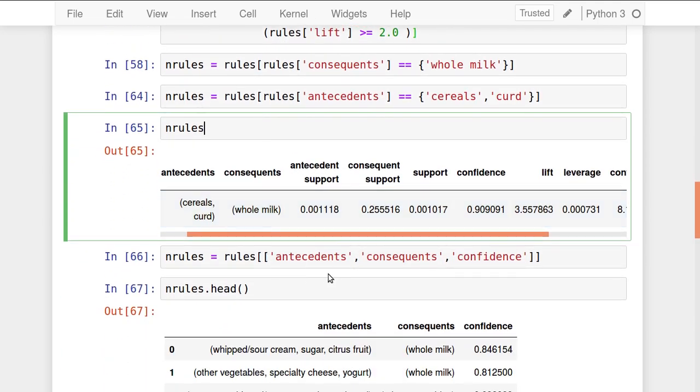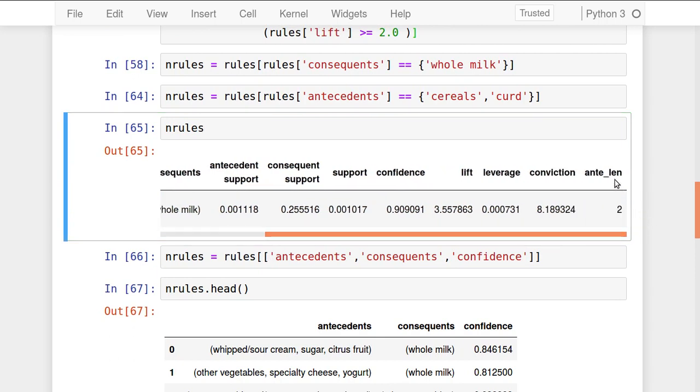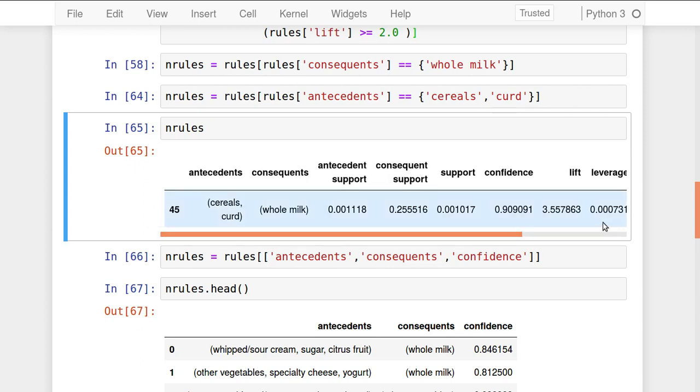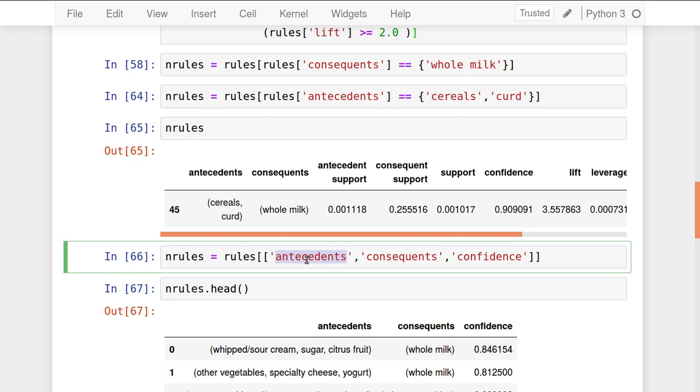Now this is a very big line: 1, 2, 3, 4, 5, 6, 7, 8, 9 and 10. So 10 columns are present over here. I don't want all of these 10 columns, I want only 3 columns. Which ones? If this, that is the antecedent, then that is the consequent, and confidence. What's the confidence of it? That's what I want from the rules.